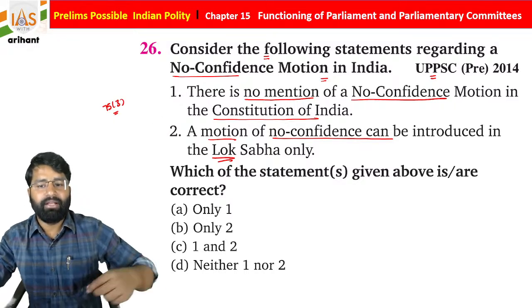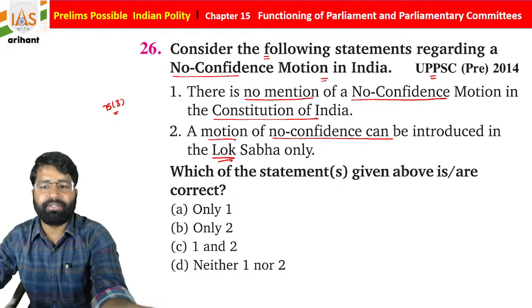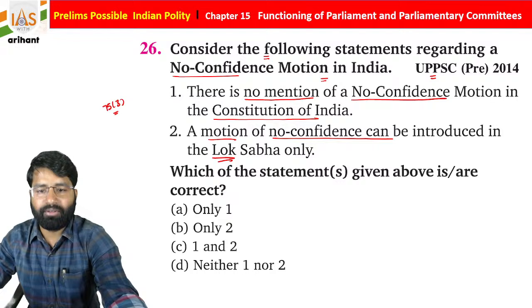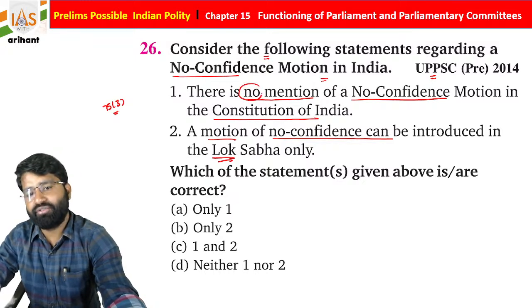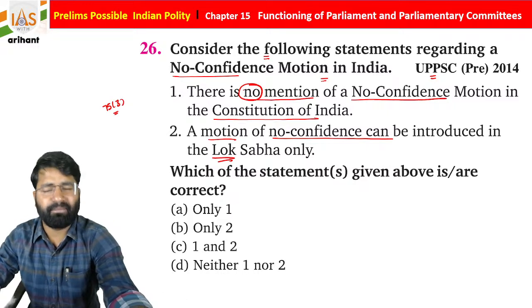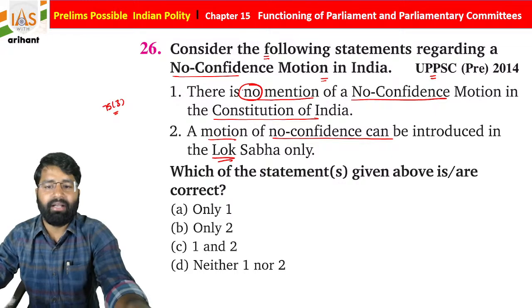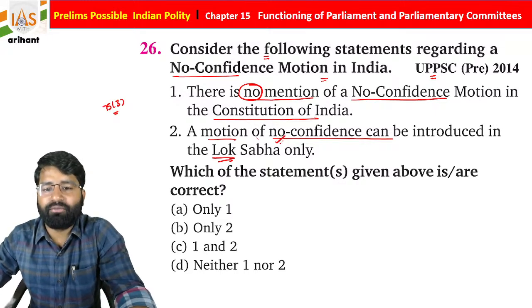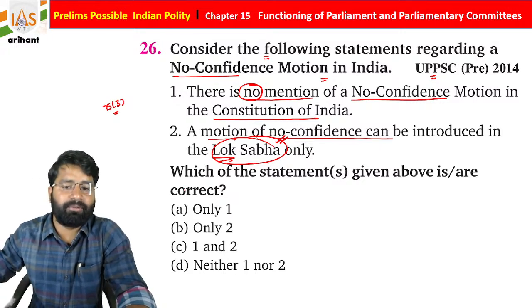So here collective responsibility is mentioned. But what you find is that no confidence is not provided in the Constitution. It is not written there, but yes, we follow a procedure for the same. And the motion of no confidence can only be introduced in Lok Sabha because this Council of Ministers is responsible towards the Lok Sabha.